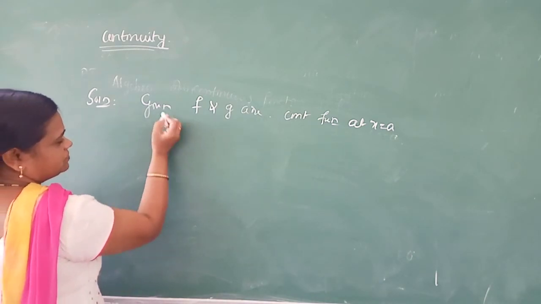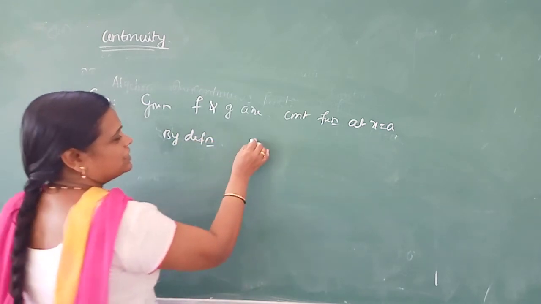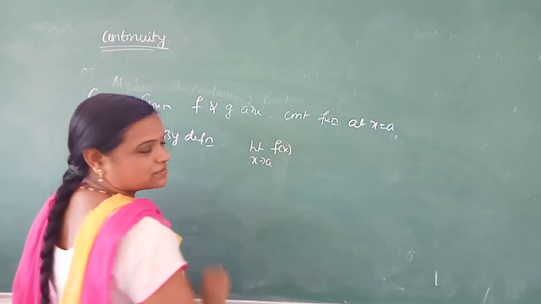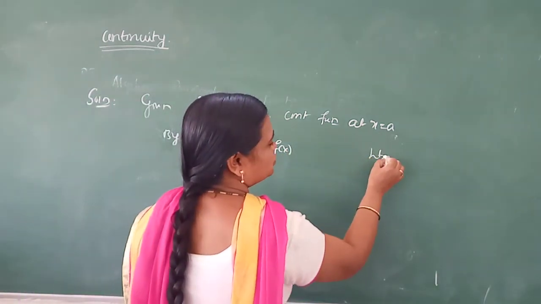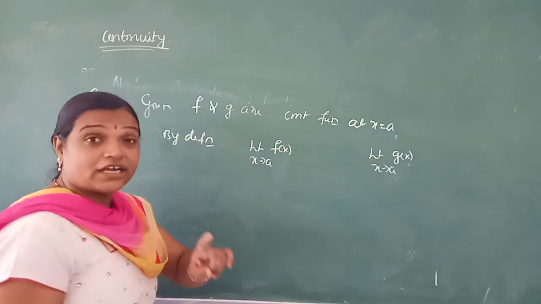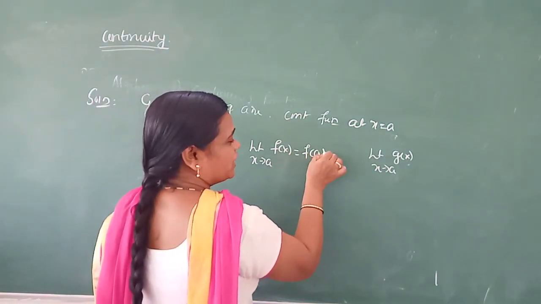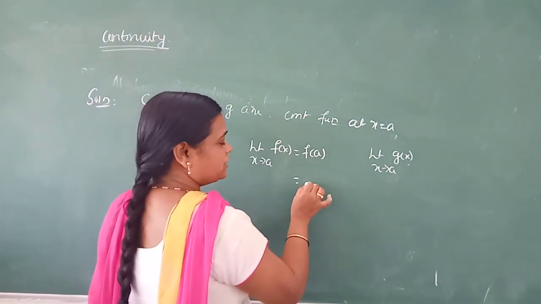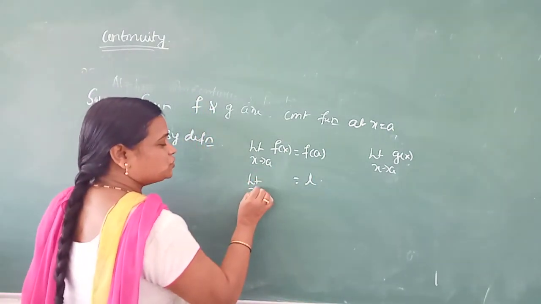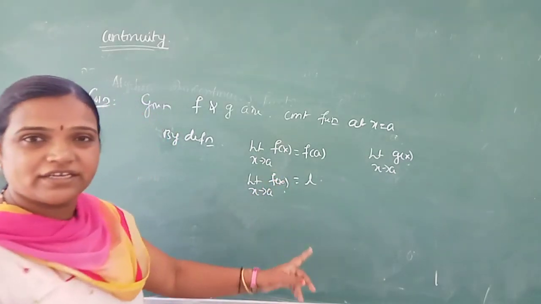By definition of continuity, we say that limit x tends to a of f of x, and limit x tends to a, what do we get? G of x. And they are continuous. Remember that they are continuous. Means we can write f of a, and that f of a, some constant, exists. That constant is L. Means limit x tends to a of f of x, what are we taking? L.